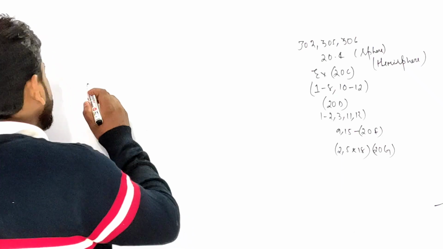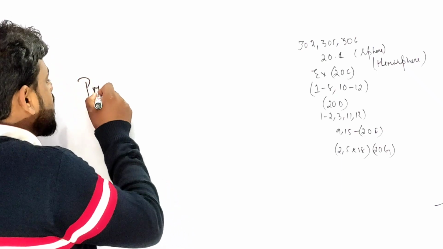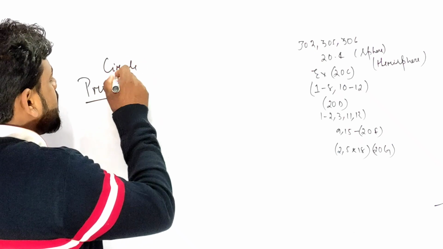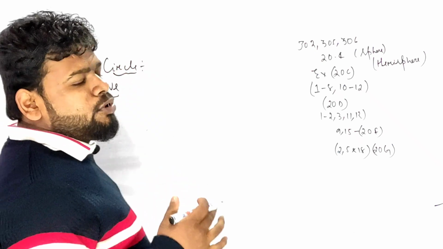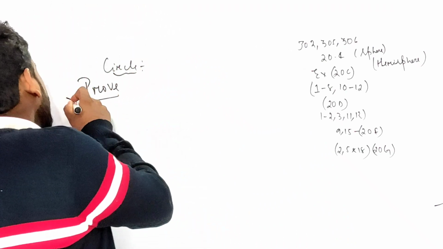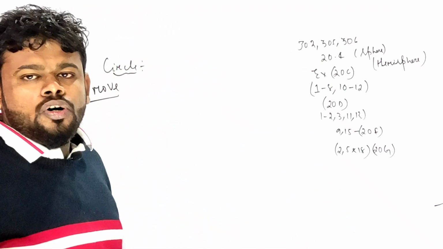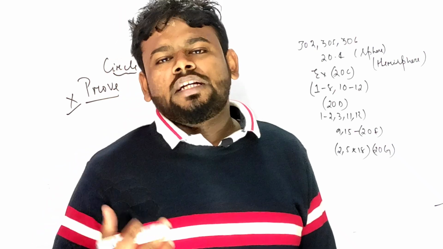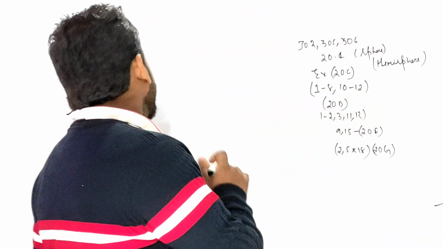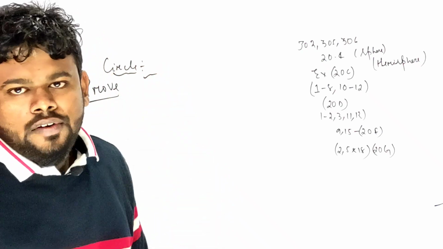Remember the prove wala questions of circle as well as tangent of a circle: generally it is not there, but if there is a prove wala question in the case of circle, put a big cross over there. Though proving they will not be asking, the way you have done similarity, in the same way you have to come to the circle, right?